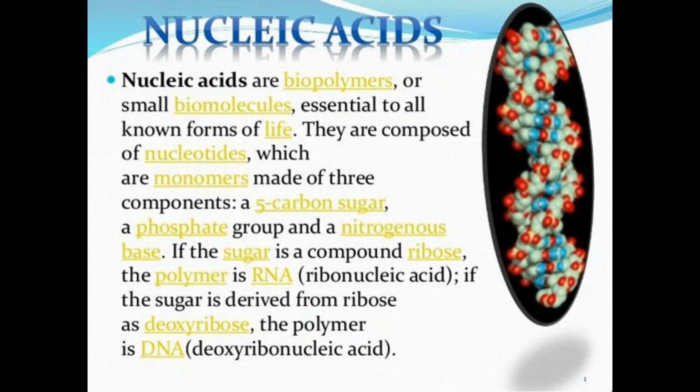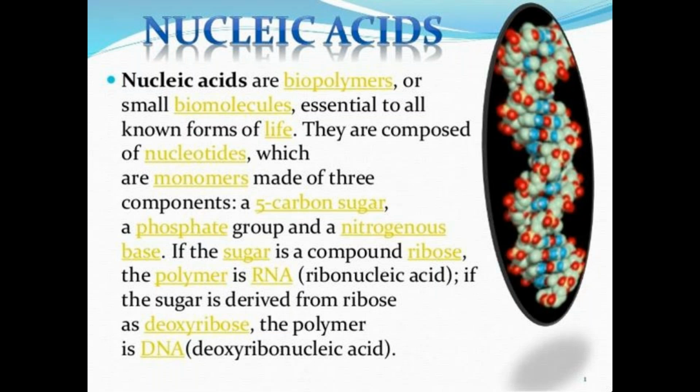Hence these are considered biopolymers and small biomolecules, and mainly they are composed of nucleotides. That means the basic components forming the nucleic acids are called nucleotides.